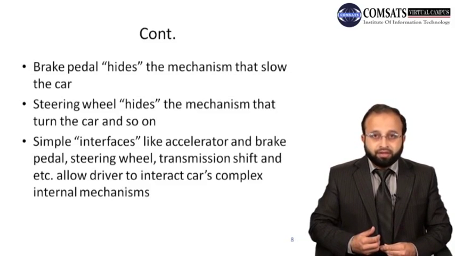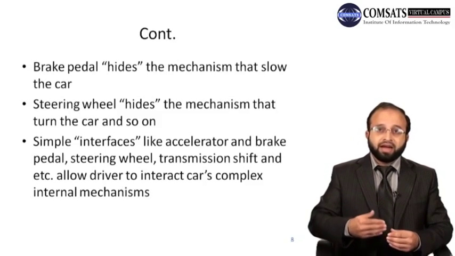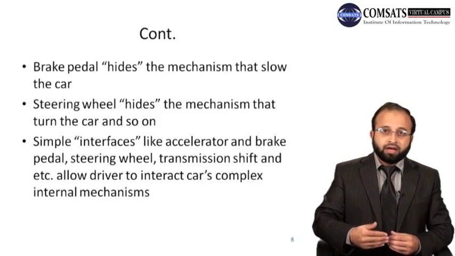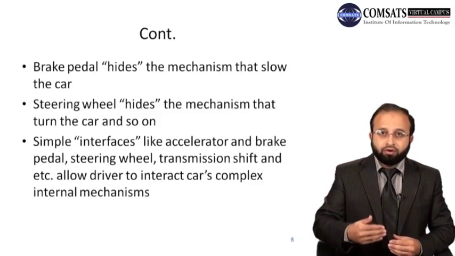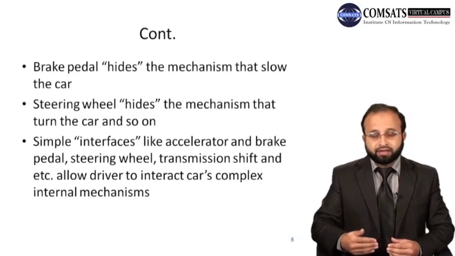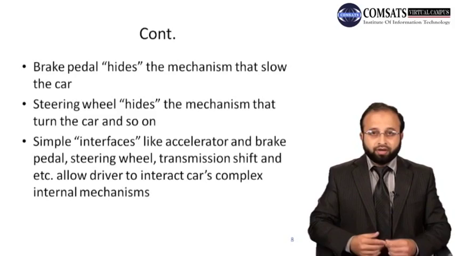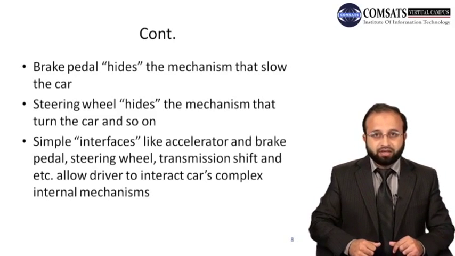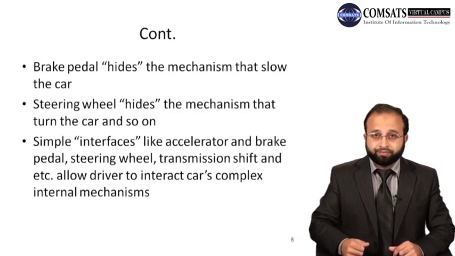The steering wheel, the brake pedal, the accelerator pedal, the transmission shift. These interfaces allow the driver to interact with the complex functions of the car. The driver doesn't know what happens internally inside the car, but he knows that when he presses the brake pedal or the accelerator pedal, the car will move faster, right?